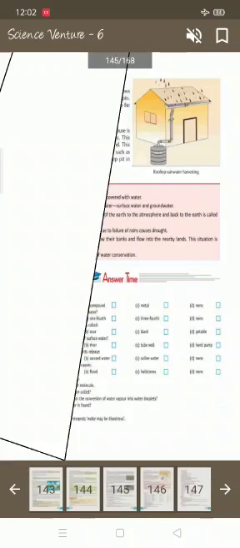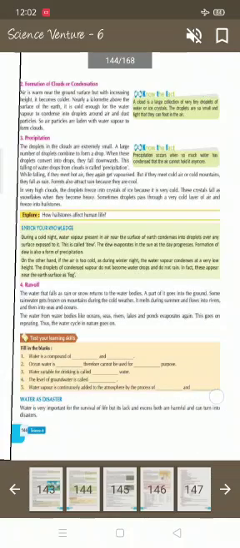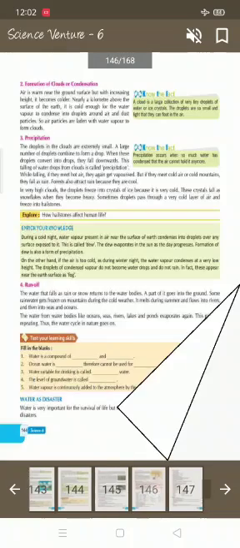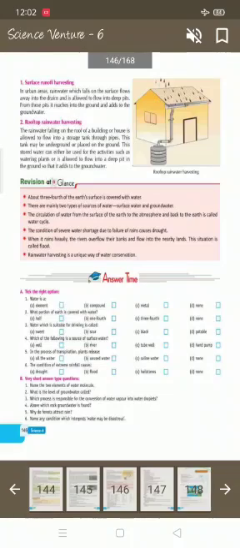So, my dear students, this chapter is completed and we all know that water is most important in our life because without water nothing is possible.